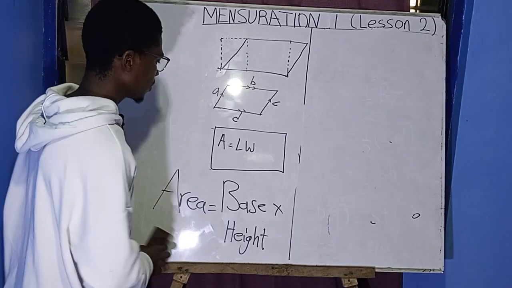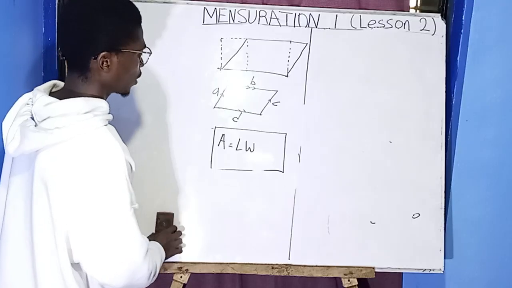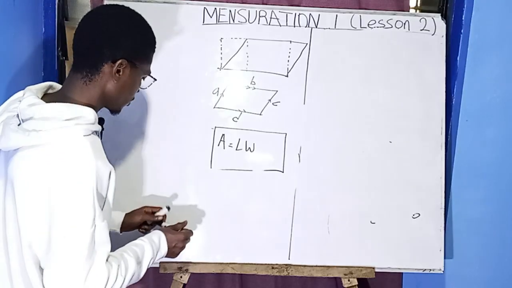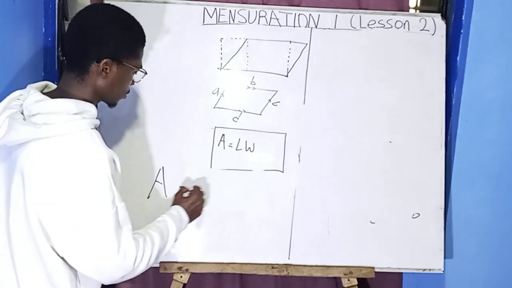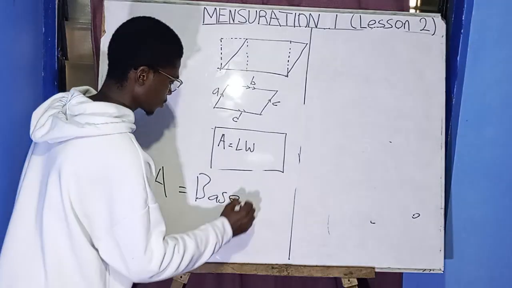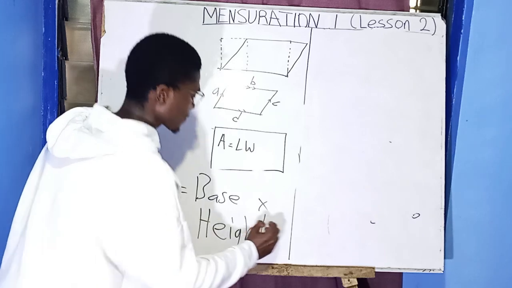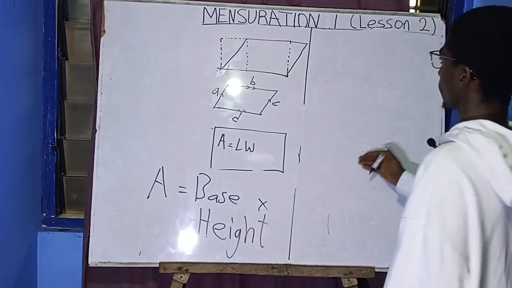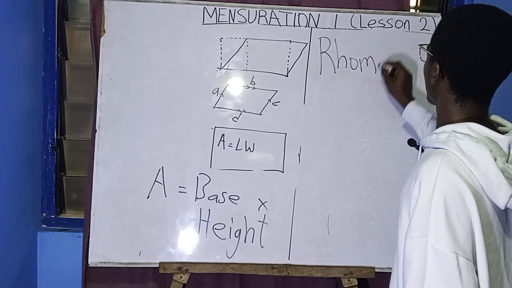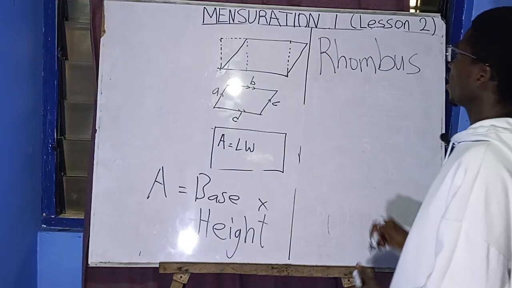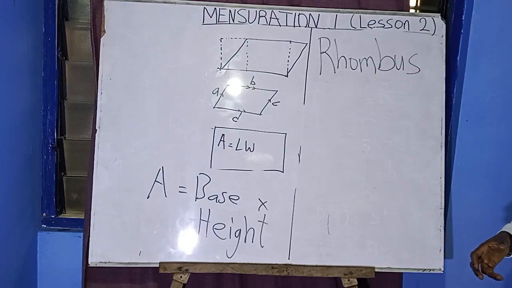Let's move on to the other shape. Rhombus. Let me write that side. Rhombus is also a four-sided figure.